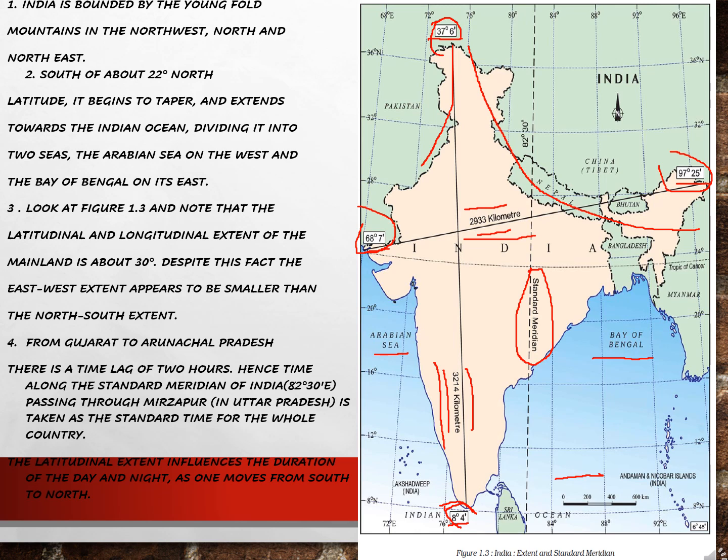So this is the point being explained, that the latitudinal and longitudinal extent of the mainland is about 30 degrees, despite the fact that the east-west extent appears to be smaller than the north-south extent.